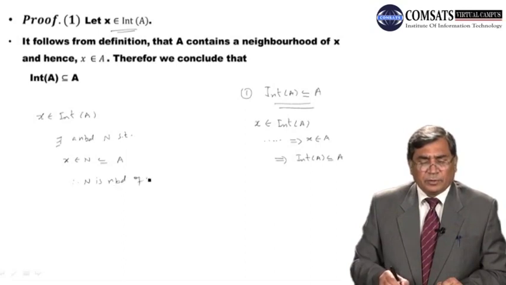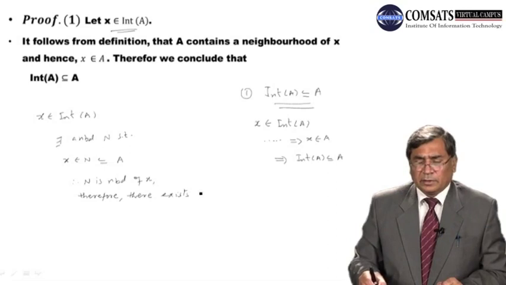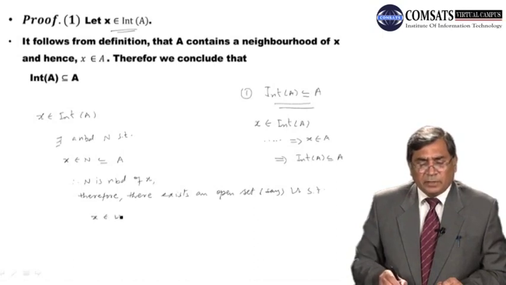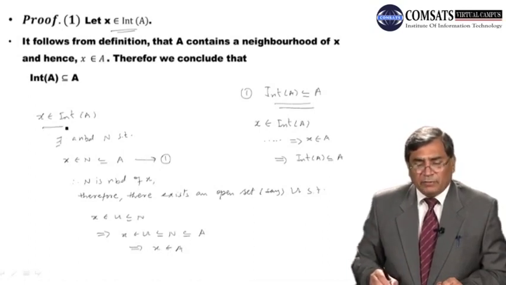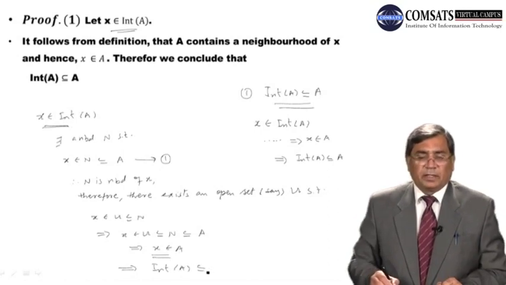Now remember, because this N is a neighborhood, there exists an open set, say U, such that X belongs to U and U is contained in N. This implies that X belongs to U, U is contained in N, and by equation 1 this N is contained in A. So this implies that X belongs to A. Initially we took X belonging to int of A, and ultimately we have shown that X belongs to A. So this implies that int of A is a subset of A. So this completes the proof of the first part, right, dear students?